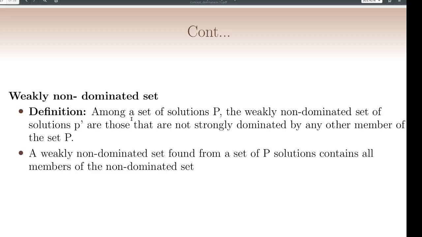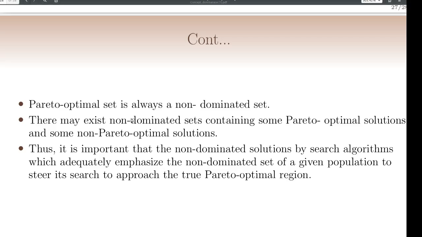Among a set of solutions P, the weakly non-dominated set P dash consists of those solutions that are not strongly dominated by any other member of the set P. The weakly non-dominated set found from the set P contains all the members of the non-dominated set. So the weakly non-dominated set is required to find the pareto-optimal set.